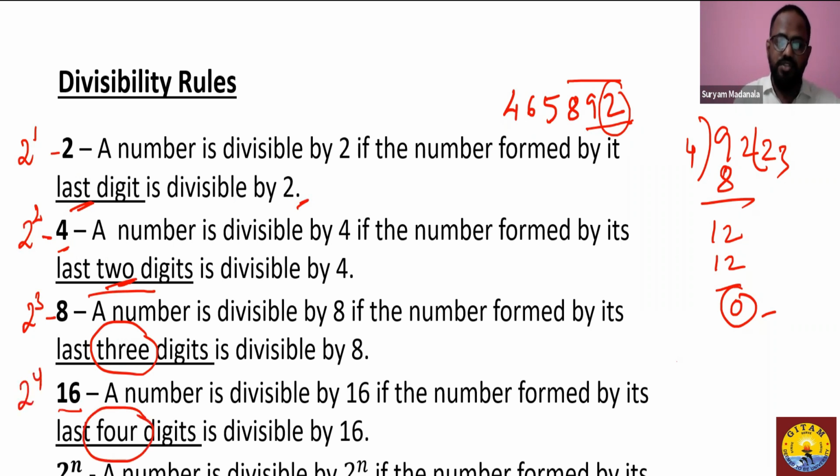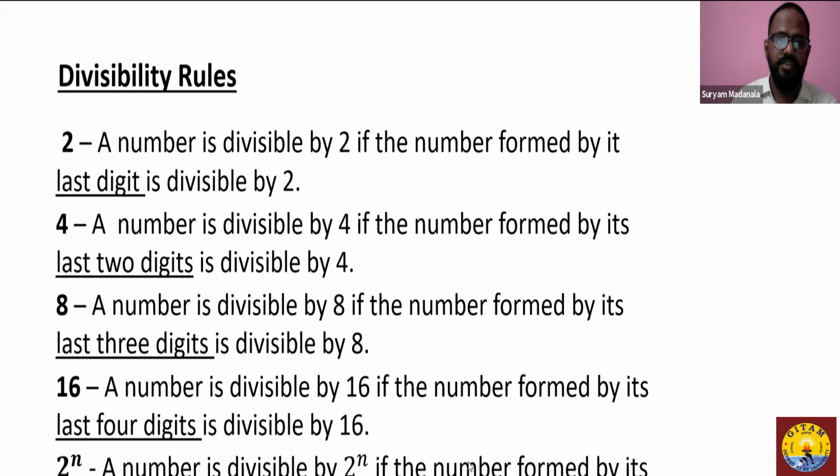So if at all I ask you the divisibility rule of 32 or 64, you would easily say the last 5 digits should be divisible by 32, or the last 6 digits should be divisible by 64. Then the whole number is divisible by 64. So this is how you need to identify. You can just help yourself to identify whether a given number is divisible by any. Let's see the divisibility rules of a few other numbers.